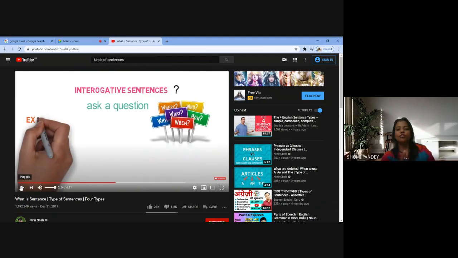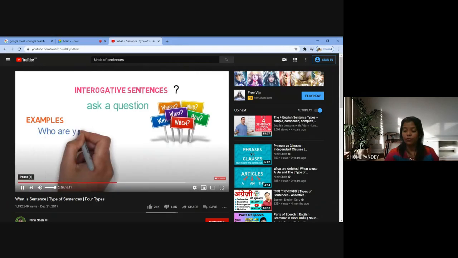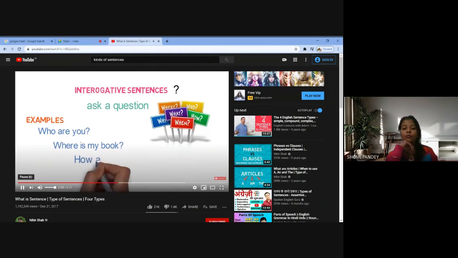So precisely, children, these W5 and H words are called the question tags. That is where, who, why, what, when, which, and how. And besides this, you can still frame a question by using words like do and did. For example, who are you? Where is my book? How are you? Will you be my friend? So whenever you are asking a question, you are using an interrogative sentence.